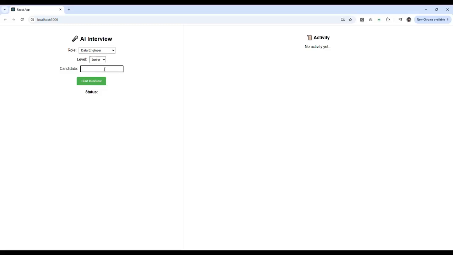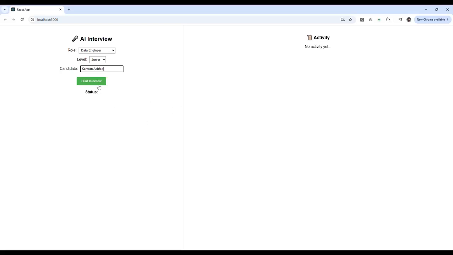and I'm selecting the junior level for the person who is giving the interview. I'm writing my name here. We can improve that interface. This is a test interface for demo purposes only, that's why I didn't do extra work on it. But we have all the capacity in the backend to extend it. We can store the questions, we can mark a question for later, so we can answer those questions after the session. You can give the answer whenever you want. This kind of thing we can do.